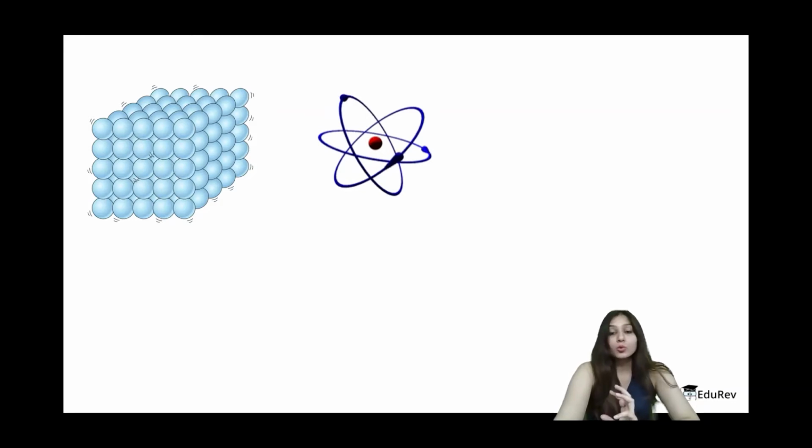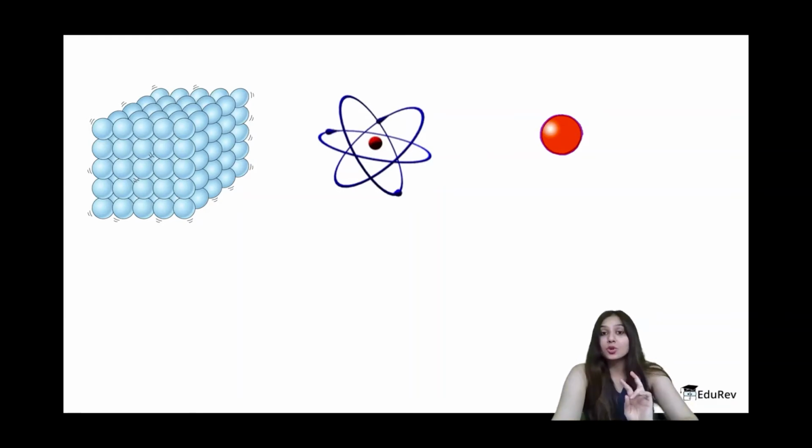Now, considering that this solid is made up of constituent atoms, the constituent particle is an atom. We know atoms are also made up of subatomic particles, which are electrons, protons, and neutrons, okay? This subatomic particle, the electron, is the main reason why I have to make this video today. Electron is the reason why solids can be magnetized, and we'll see how. This electron is actually a charged species, right?